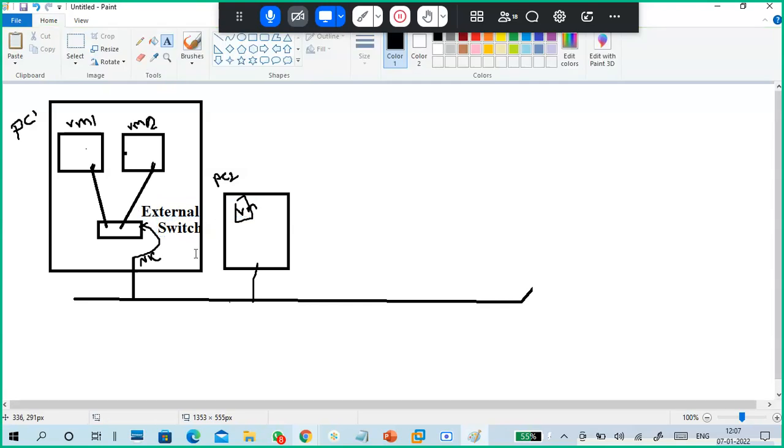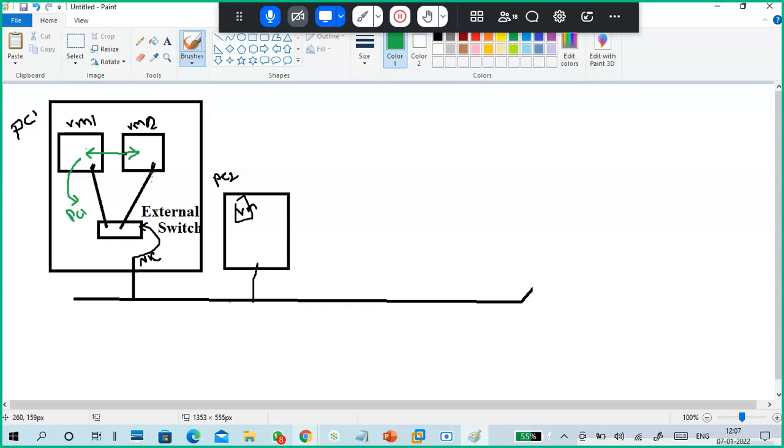So what is this external switch? Guys, look here. These virtual machines can communicate with each other through this switch, and they can communicate with our physical machine.